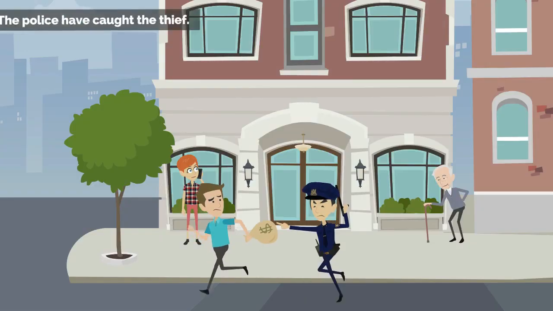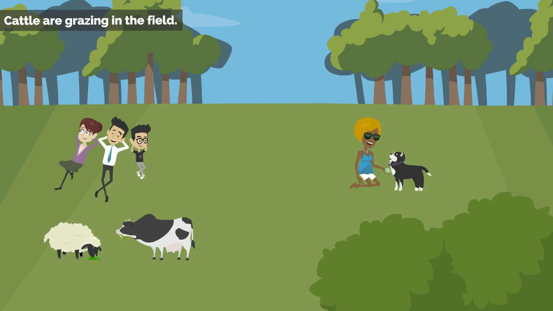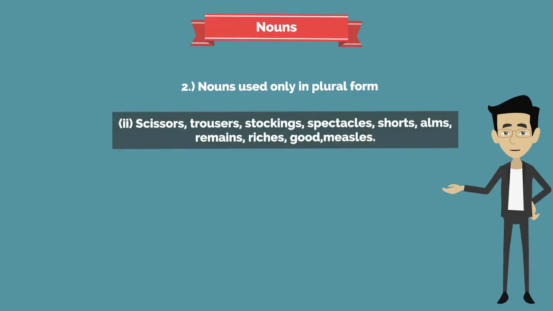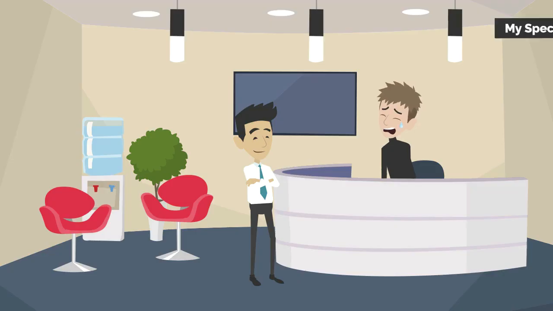The police have caught the thief. Cattle are grazing in the field. Second: scissors, trousers, stockings, spectacles, shorts, arms, remains, riches, goods, measles. Let's see the examples. My scissors are very sharp. My spectacles are missing.